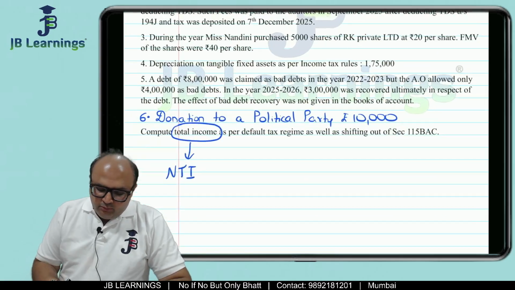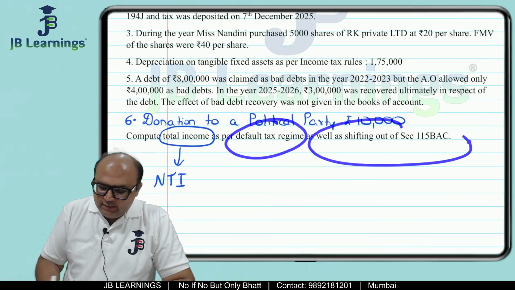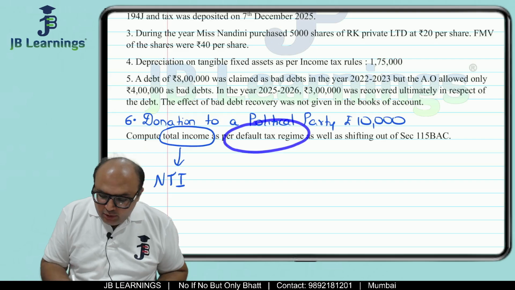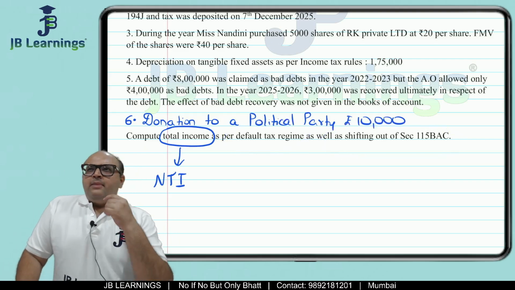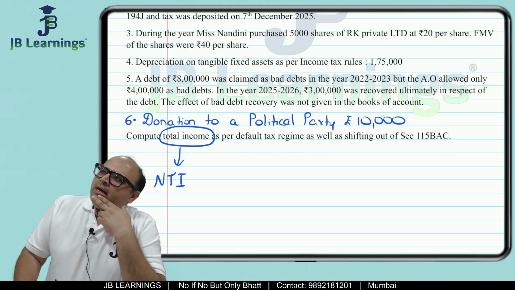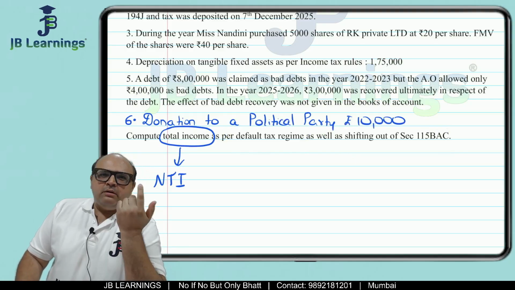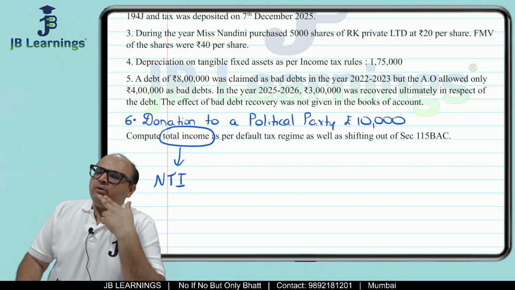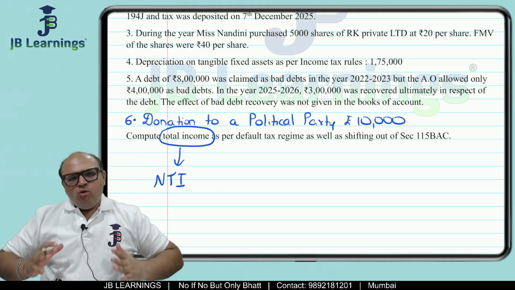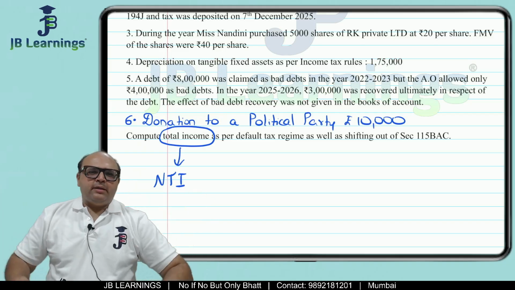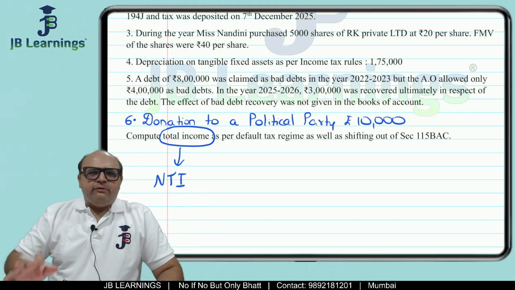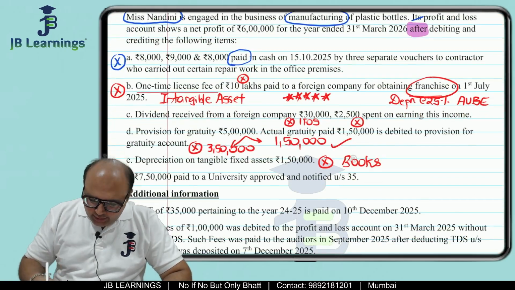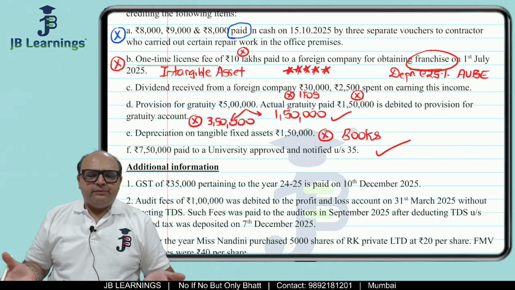Friends, whenever you are supposed to solve the sum as per both the regimes, there is confusion among students as to which regime we should start solving first: as per 115BAC or as per shifting out. My suggestion is, always solve the sum first as per the long-cut method, which is shifting out of 115BAC. If you shift out of 115BAC, this is allowed.